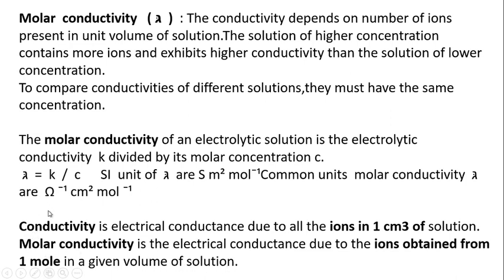These two terms, conductivity K and molar conductivity lambda, are related as lambda is equal to K upon C, and they differ by the ions present in 1 centimeter cube of the solution and the ions present in 1 mole. So this is the difference between conductivity and molar conductivity.